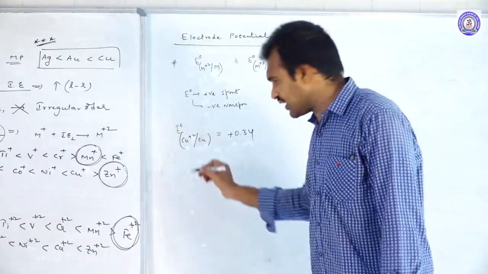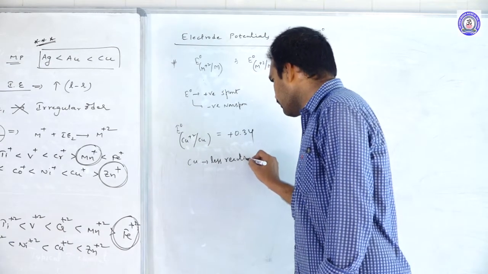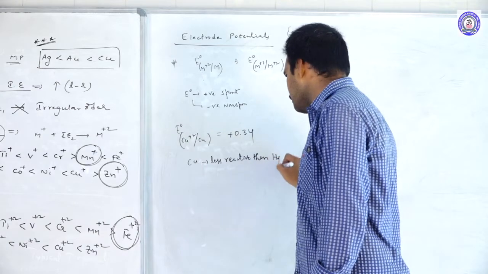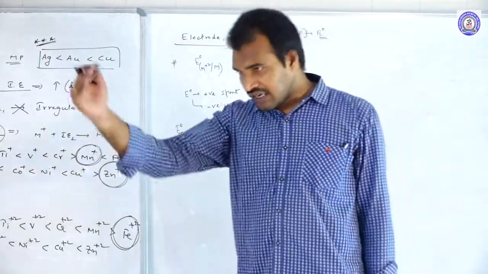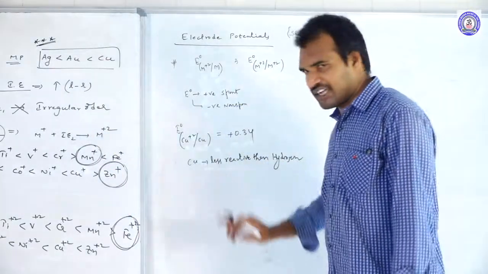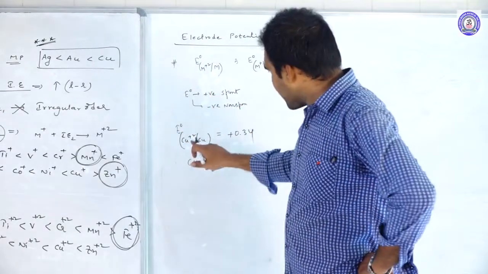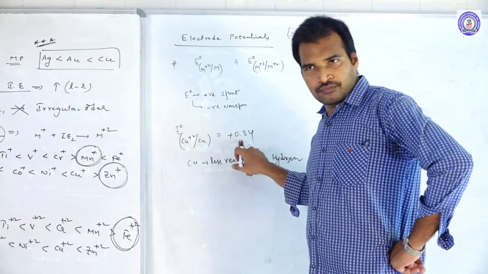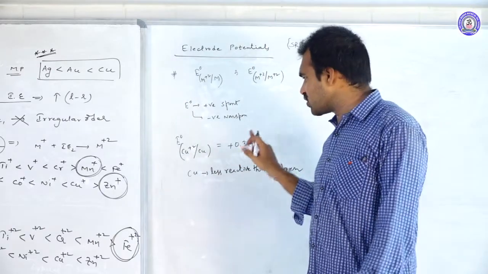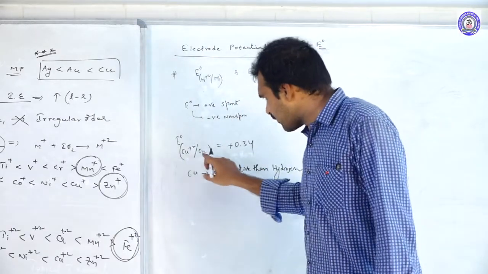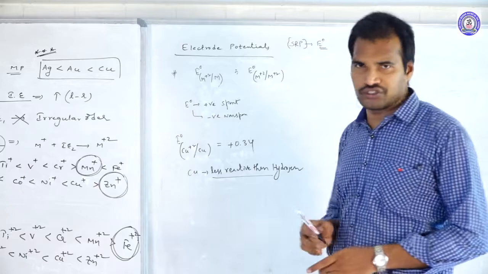So from this data we can say that copper is less reactive than hydrogen. That is why copper was there in the electrochemical series under the hydrogen. Copper is less reactive. Why? Because hydrogen electrode potential is 0, whereas here it is 0.34. So this is more spontaneous compared to the hydrogen. Because of that, conversion of Cu to Cu plus 2 is non-spontaneous. That is why copper is less reactive than hydrogen.